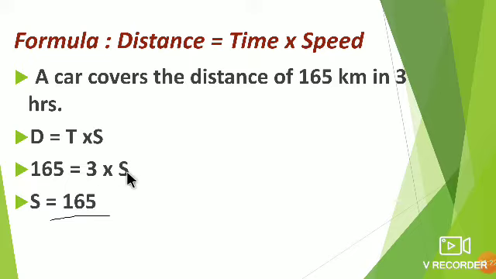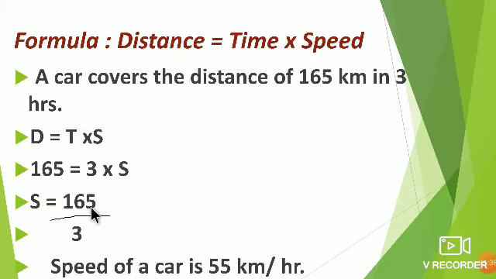For our convenience, we will shift the speed, s, to the left hand side and write the 165 on the right hand side, and also shift the 3, so it will divide the 165. After dividing, you will get the speed, 55. So the speed of the car is 55 kilometers per hour.